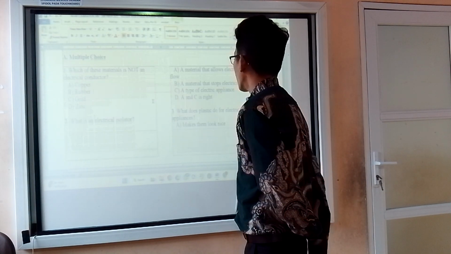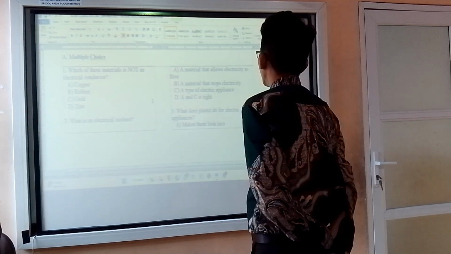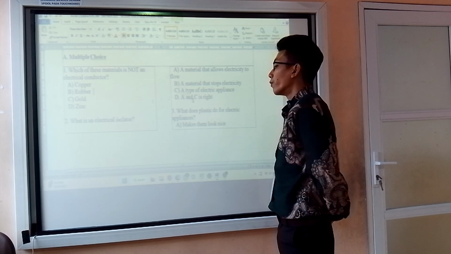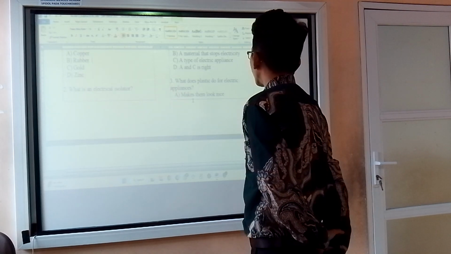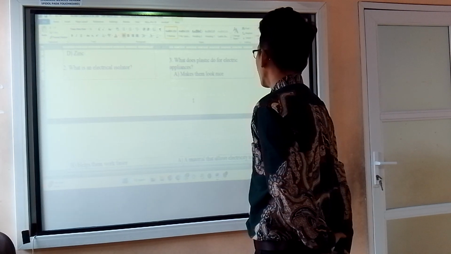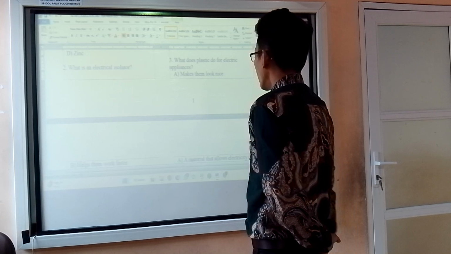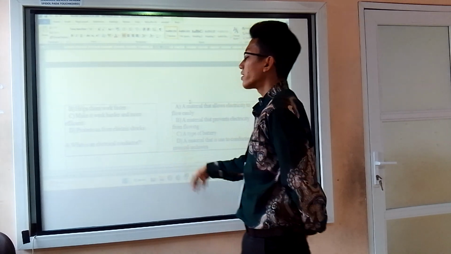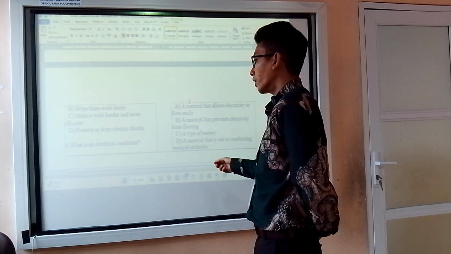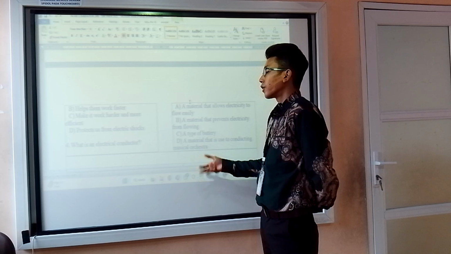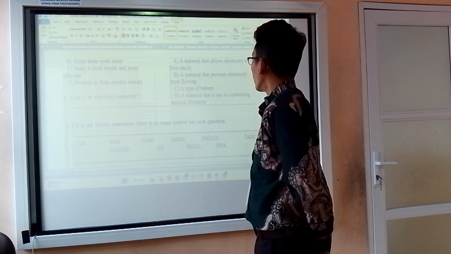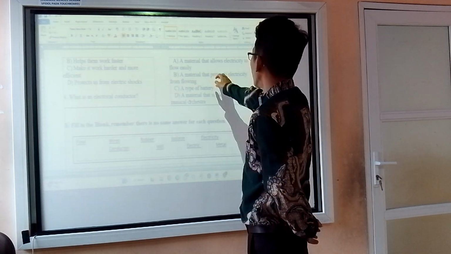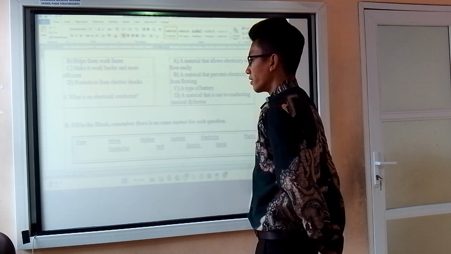Okay, number two. What is an electrical isolator? Electrical isolator is a material that stops electricity. It prevents electricity from flowing through them. Number three. What does plastic do for electric appliance? Plastic protects us from electric shocks because it insulates, like covering the live wire so we don't touch them. Okay, number four. What is the electrical conductor? Electrical conductor is a material that allows electricity to flow easily.